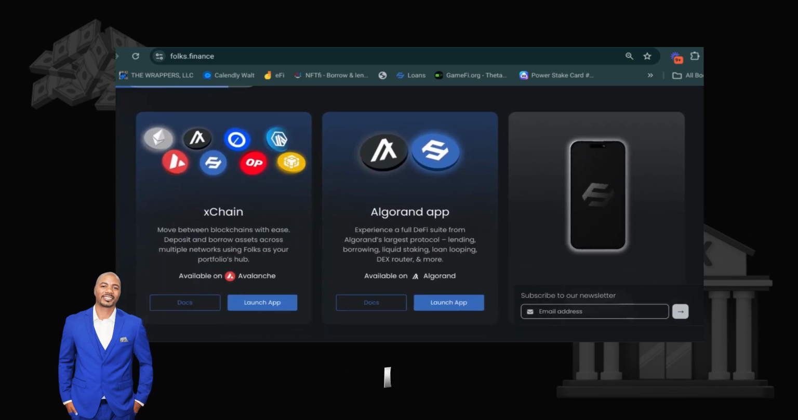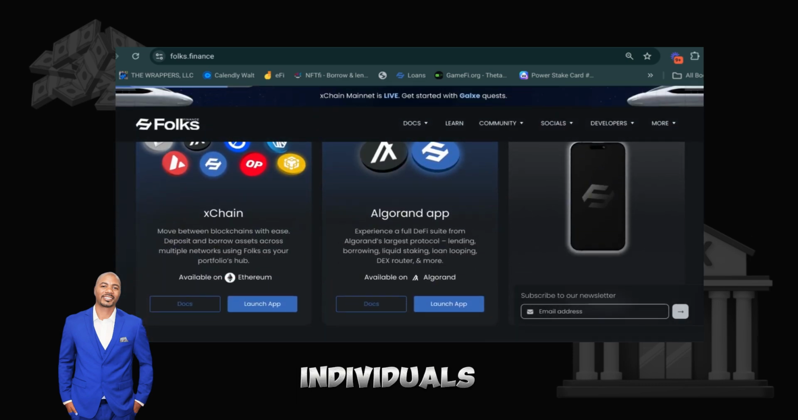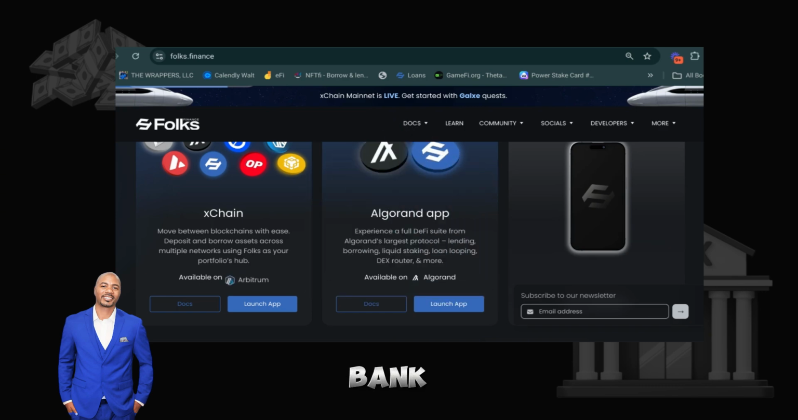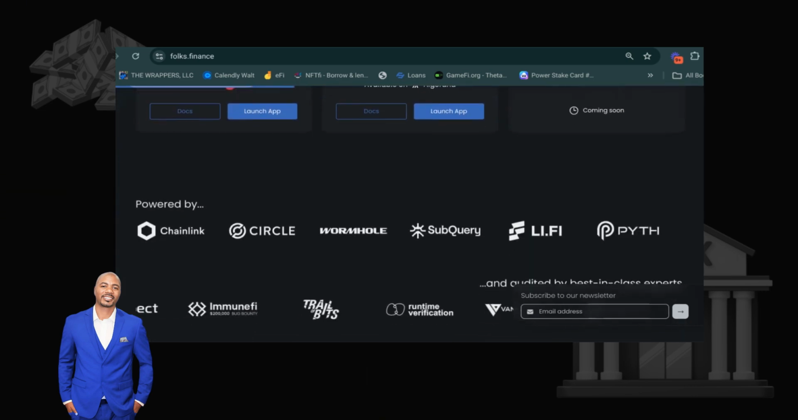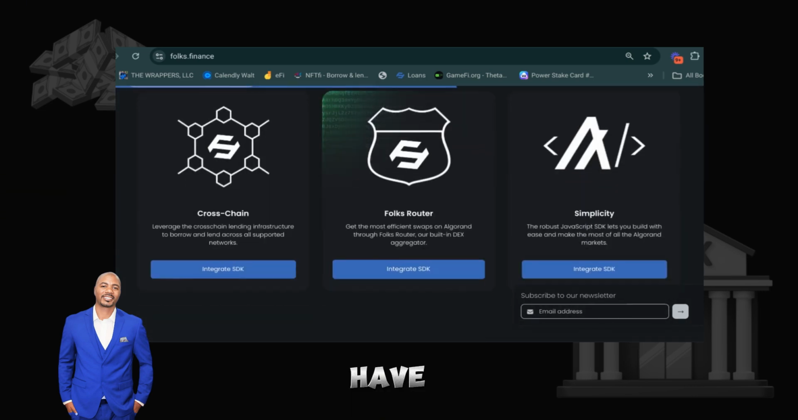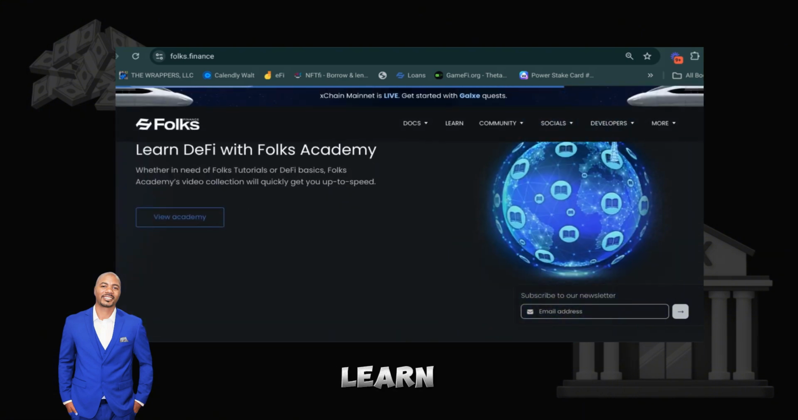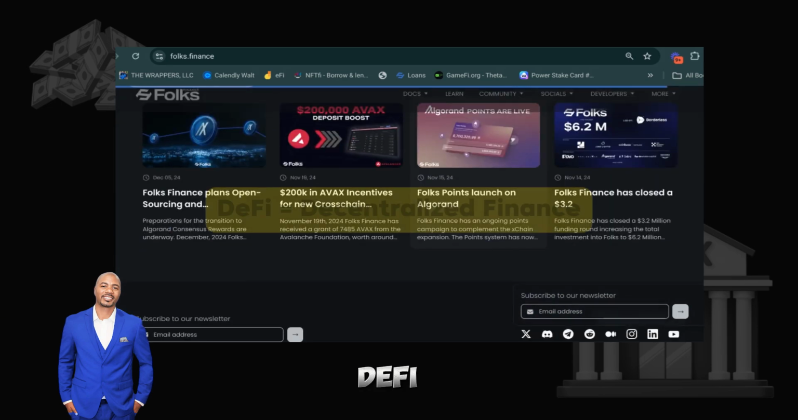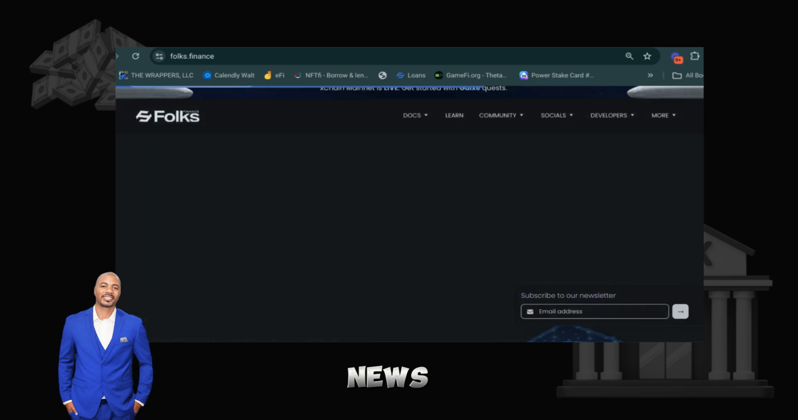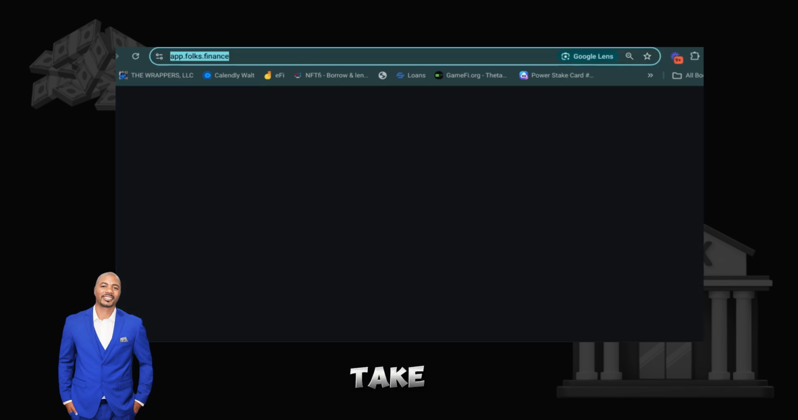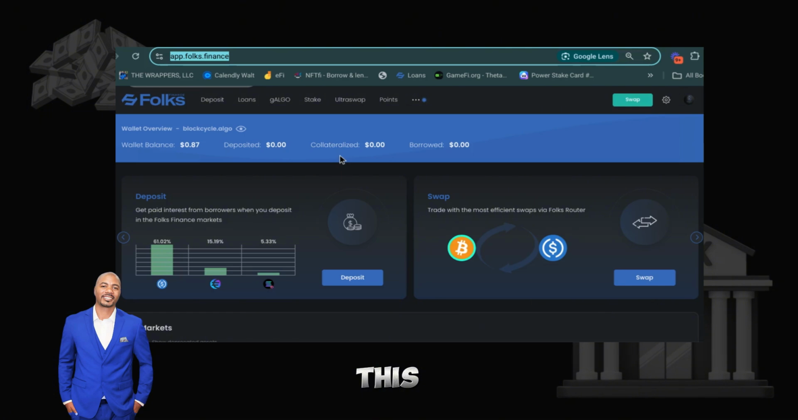So right now, I personally use Folks Finance to teach individuals how to be their own bank. You use Folks Finance as a private bank account. These are the partnerships they have, different products, different things to make it easier for people to learn. You can check out their academy to learn more about DeFi, some of their latest news. But for us right now, we're going to jump into the app. We're going to click launch app, and it's going to take you to this home screen.